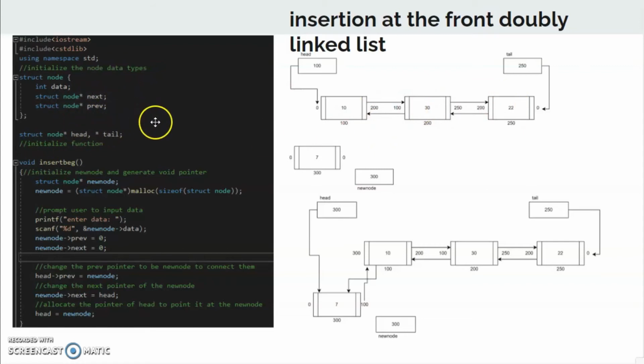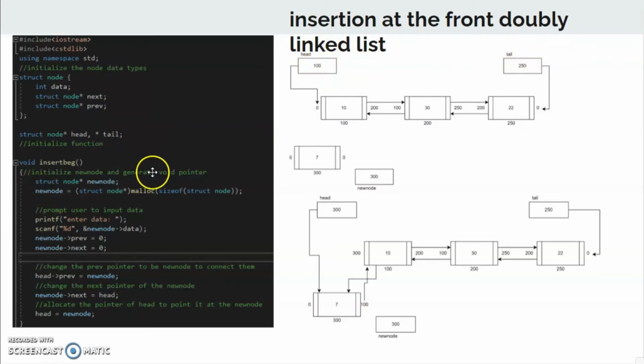If you realize, in the singly linked list we only have the struct node pointer to the next, while in this doubly linked list, because we want to traverse backwards and forwards, we will have the previous node as well, so that one node can actually have 2 pointers, one pointing backwards and one pointing forwards. And then we will also initialize the head and the tail pointer. This is the head pointer, this is the tail pointer.